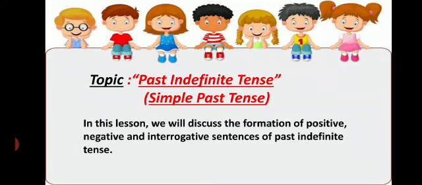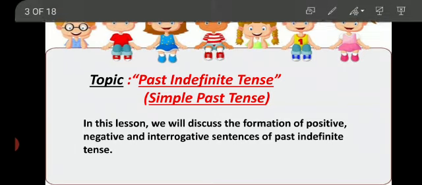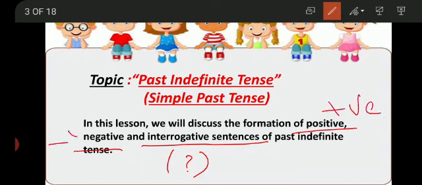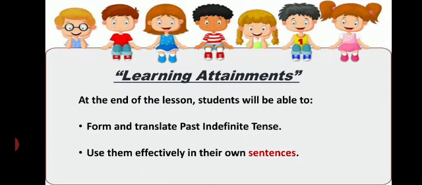In this lesson we will discuss the formation of three types of sentences of past indefinite tense: positive or affirmative, negative, and interrogative or questionary sentences. Before talking about this, let's talk about our learning attainments.